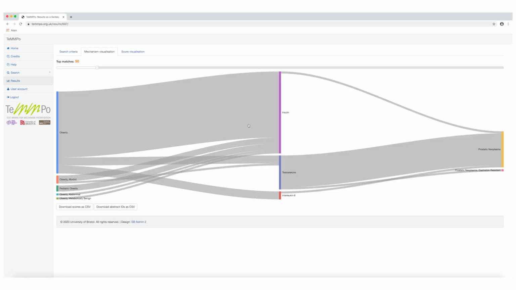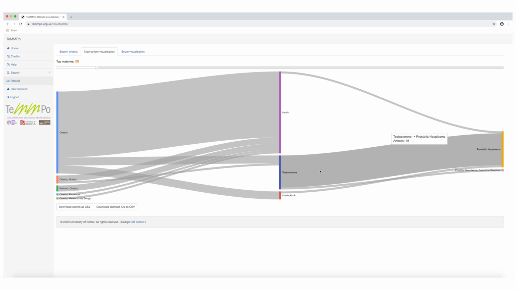TeMMPo works by counting the number of articles that mention both obesity and terms for the mechanisms. At the same time, it counts the number of articles that mention the mechanistic terms with prostate cancer. The Sankey diagram illustrates the number of articles by the thickness of the grey lines. TeMMPo ranks mechanistic terms in order of priority, which is based on whether there is a significant and relatively balanced number of articles for each path of the mechanism.